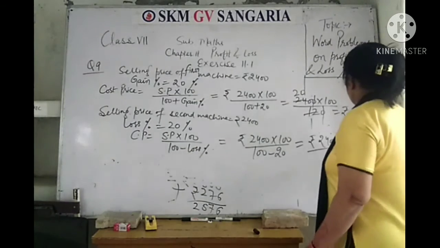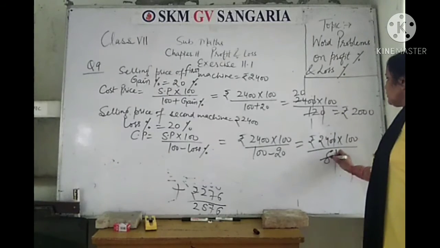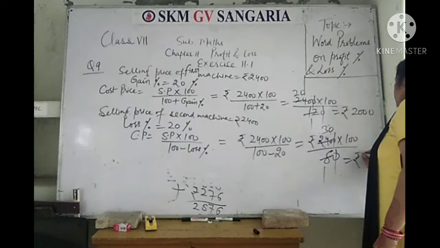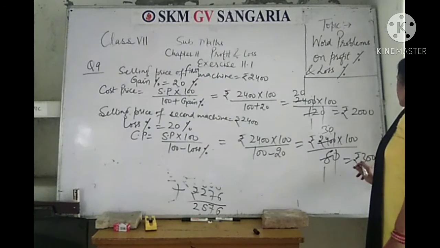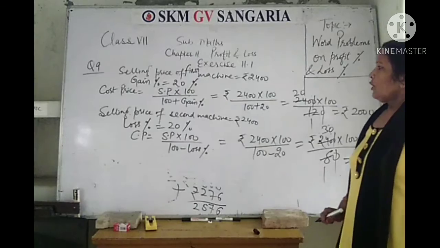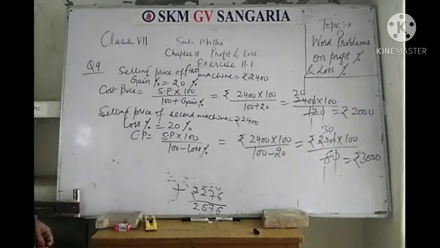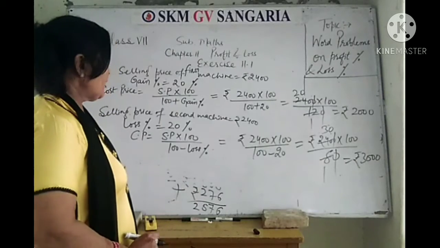So simplify. Cut 1 zero with 1 zero. Now 8 1 is 8, 8 3 is 24. So the cost price of the second machine is rupees 3,000.